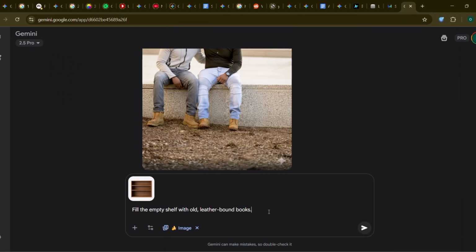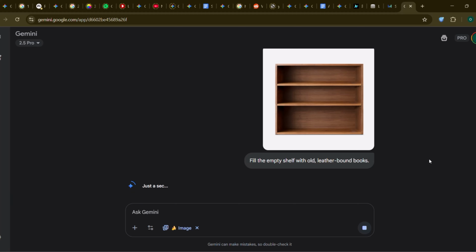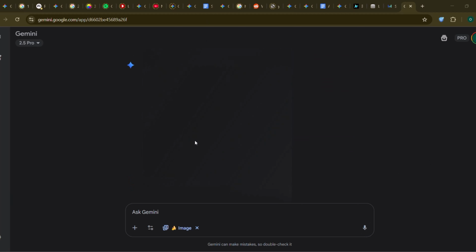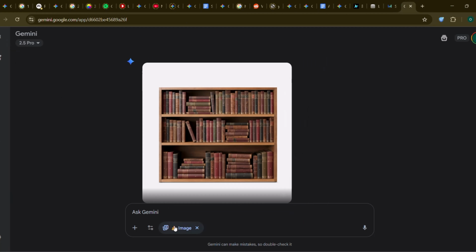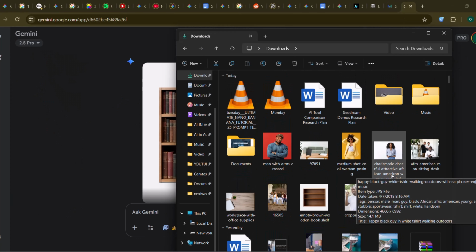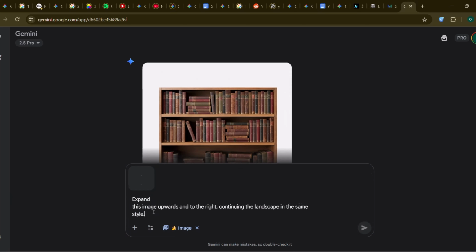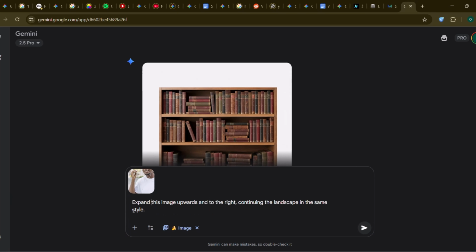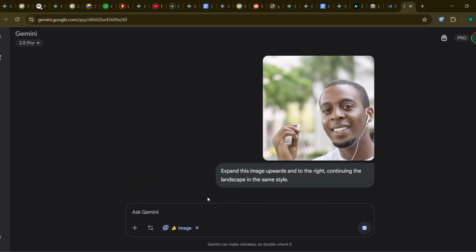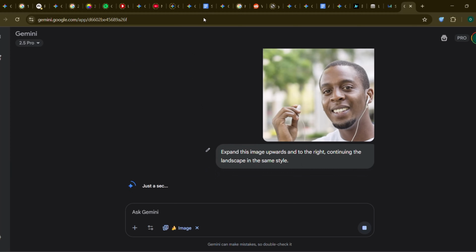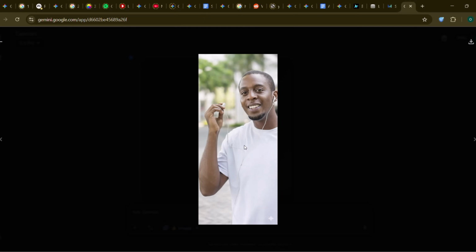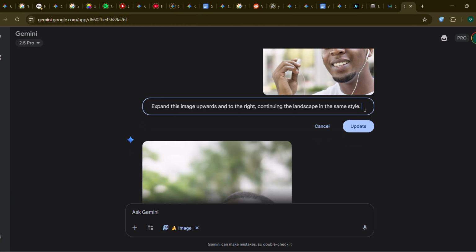9, generative fill. Got a weird empty space? Don't just remove something, fill it with something new. Take a picture of a bookshelf with an empty shelf. Fill the empty shelf with old leather-bound books. 10, generative expand. Your photo feels too cropped? Let's zoom out. Upload an image and prompt: expand this image upwards and to the right, continuing the landscape in the same style. You can literally create more of the world.